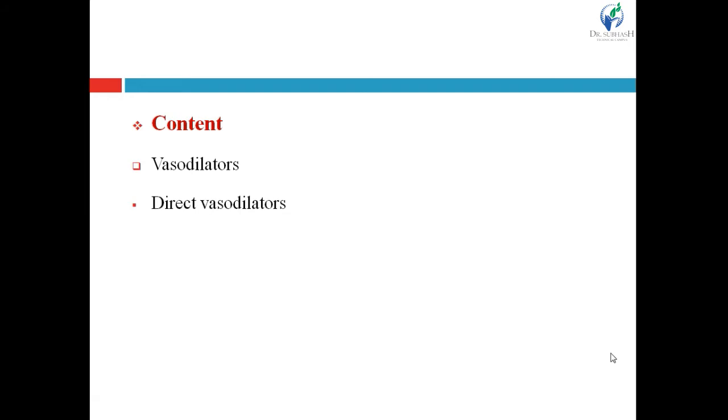So out of four, drugs acting on the sympathetic system have been discussed. Now in today's lecture, vasodilators are going to be discussed. In vasodilators, there are again two main classes, direct vasodilators and calcium channel blockers. Here direct vasodilators will be discussed.